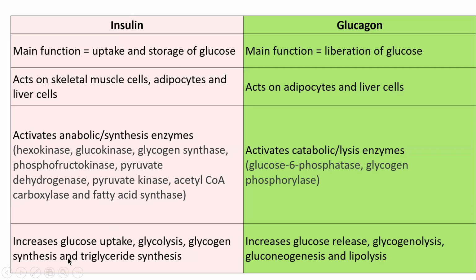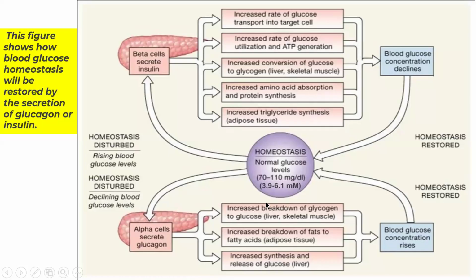So these are the differences between insulin and glucagon. This figure shows how normal blood glucose level homeostasis is maintained, which is between 70 to 100 mg. Beta cells secrete insulin, which increases the rate of glucose transport into target cells, increases glucose utilization and ATP generation, increases conversion of glucose to glycogen stored in liver and skeletal muscle, increases amino acid absorption and protein synthesis, and increases triglyceride synthesis. So the blood glucose level declines.